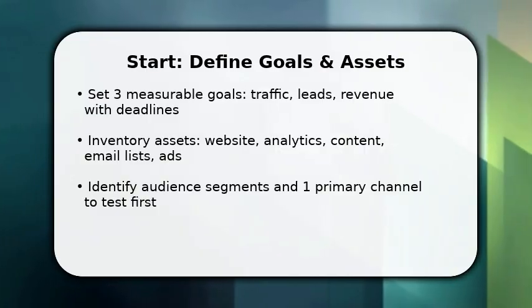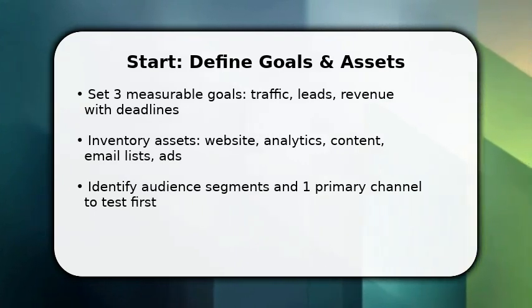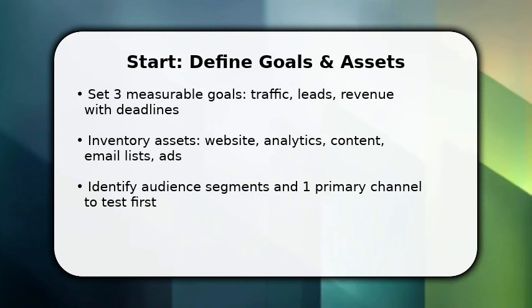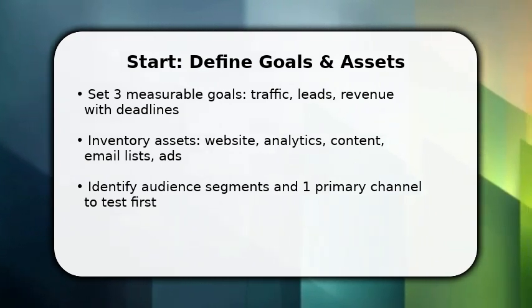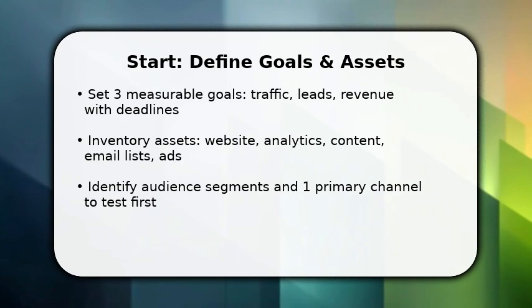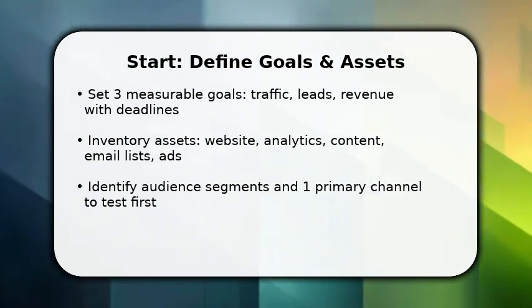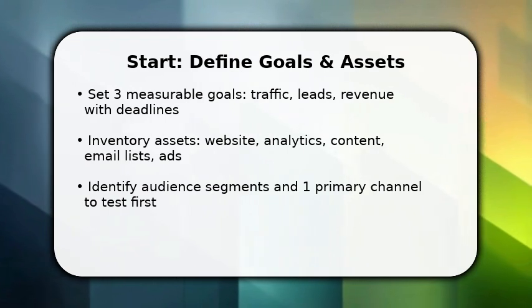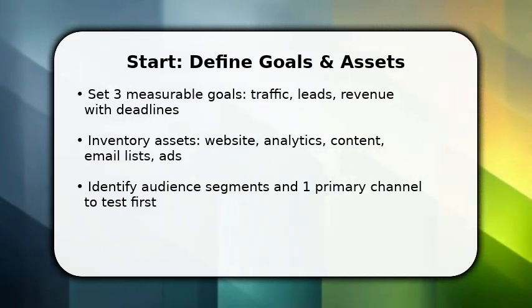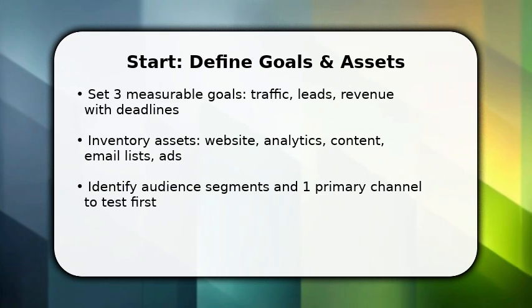You begin by fixing clear, measurable goals. What counts as success and by when? Once defined, audit your digital assets: site, analytics tags, content, email lists, creative. Make sure tracking works before spending money. Then map audience segments and pick one primary channel to test first. This reduces scope and accelerates learning.